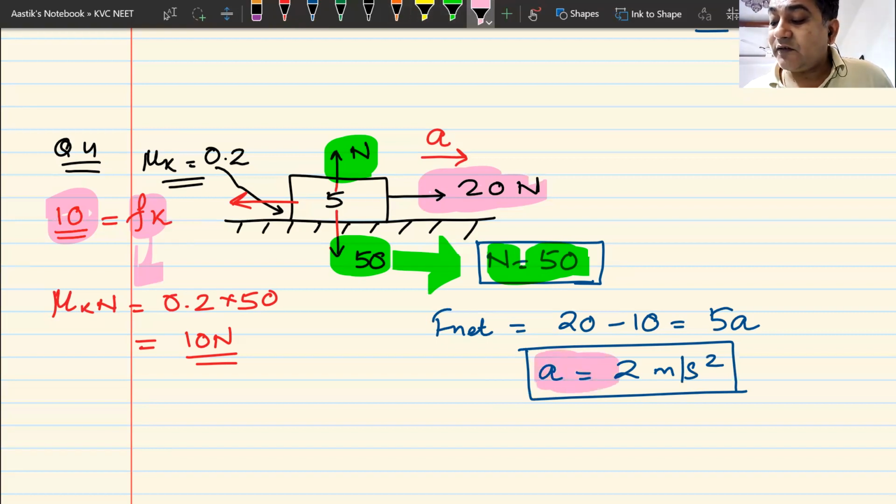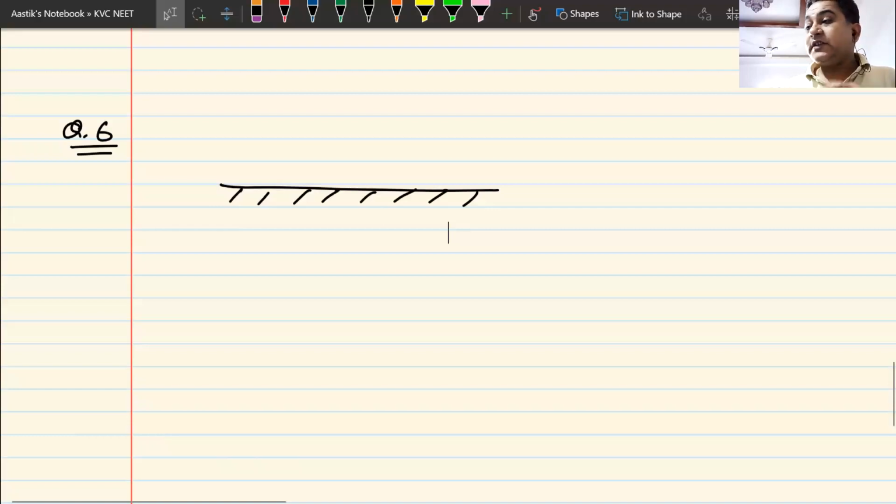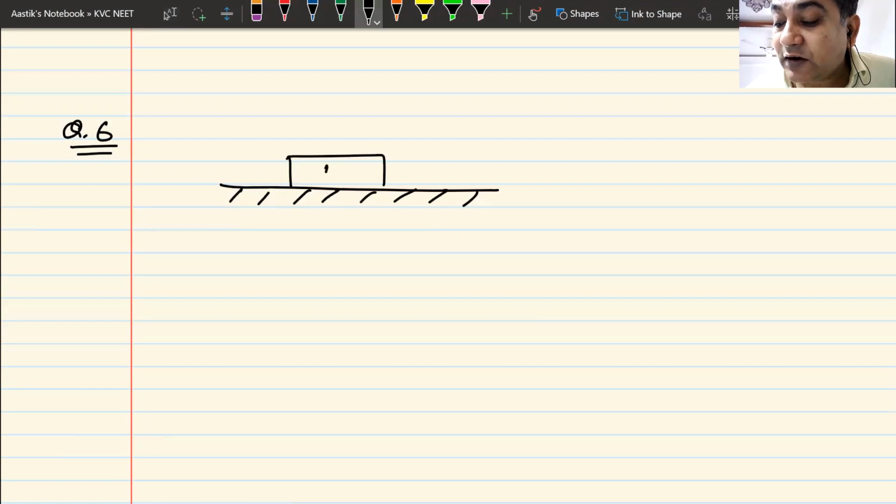Do we understand this? How I got the value of acceleration? Previously, the acceleration was coming as 3 meter per second square. Now the acceleration is coming as 2 meter per second square. What has changed here? I have changed the value of mu k. And it has changed the value of frictional force. And since the value of frictional force has changed, the acceleration has also changed. Now let us move to the last part of this question.